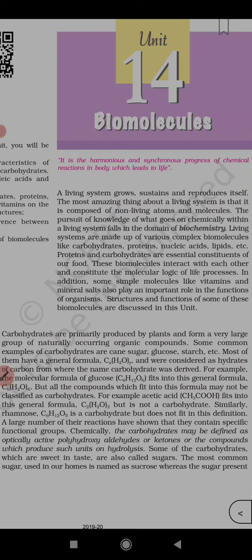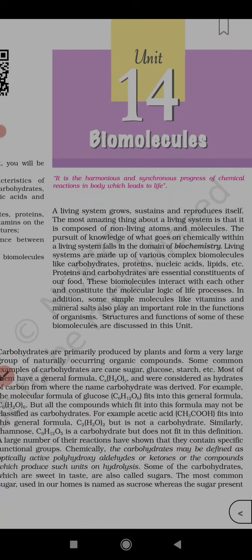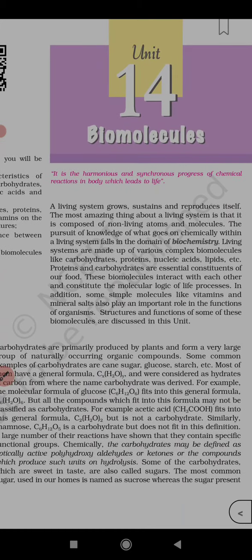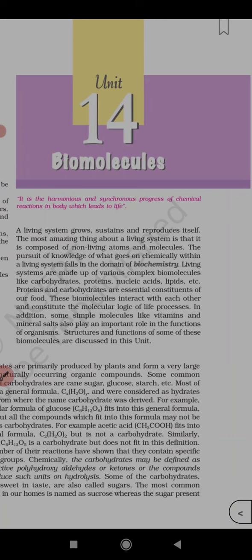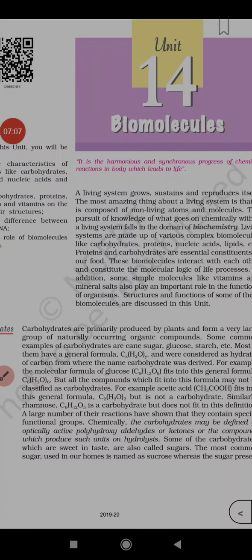So a large number of their reactions have shown that they contain specific functional groups. Chemically, carbohydrates may be defined as optically active polyhydroxyaldehydes or ketones. Similarly, rhamnose C6H12O5 is a carbohydrate but does not fit in this definition.